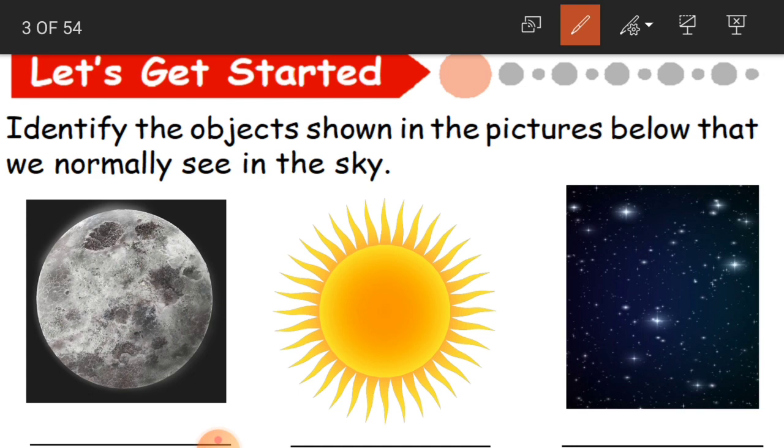So what is this? This is the moon. Children, this is moon, and this picture is nothing but the sun, S-U-N, sun. And what are these? These are the stars, very beautiful stars which twinkle in the nights in the sky.